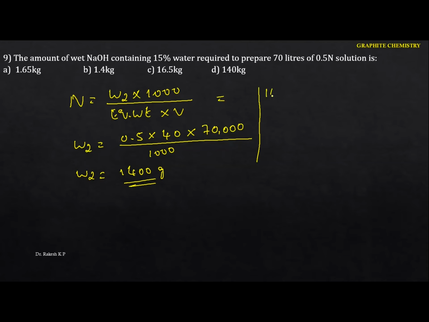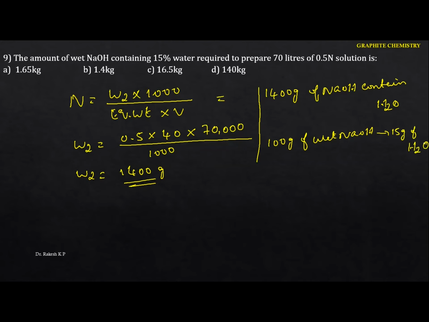This 1400 gram of NaOH contains water. It is not the mass of the pure NaOH, because this particular mass contains water. So as a general concept, 100 gram of wet NaOH contains 15 gram of water, because they gave the 15% water. That means the actual NaOH is 85 gram.